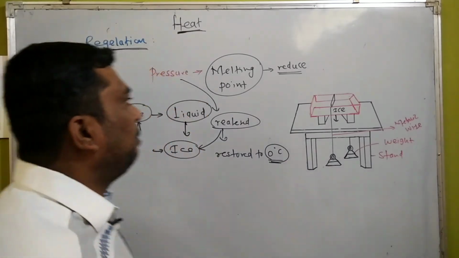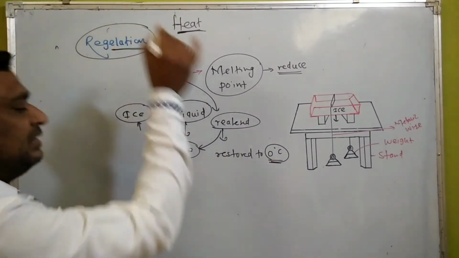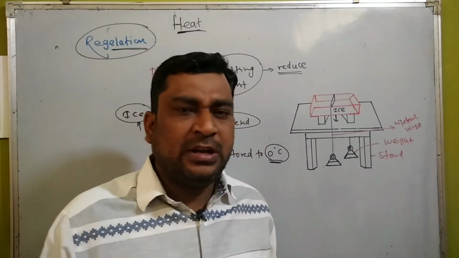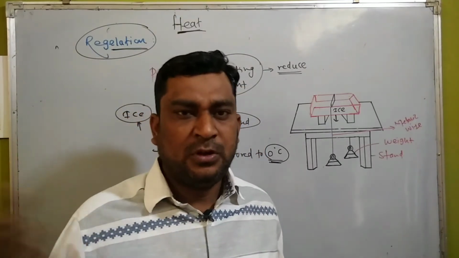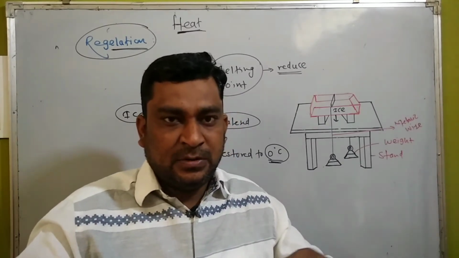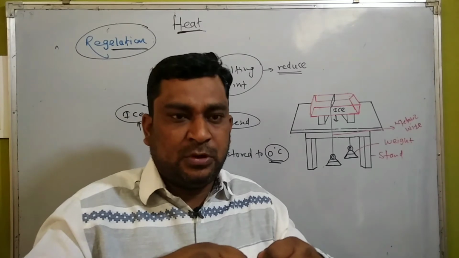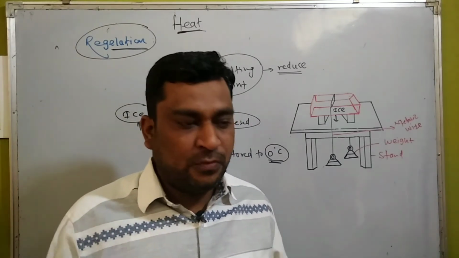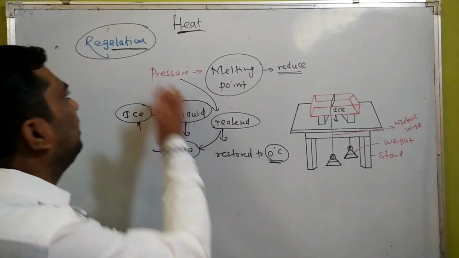And this experiment proved the concept of regelation. For example, if this is too hard an experiment, you can take just two small ice cubes from the freezer if you have a freezer and try to pressurize them. Touch those two with pressure against each other, what will happen? After some time they get merged into one. That is what regelation is about.